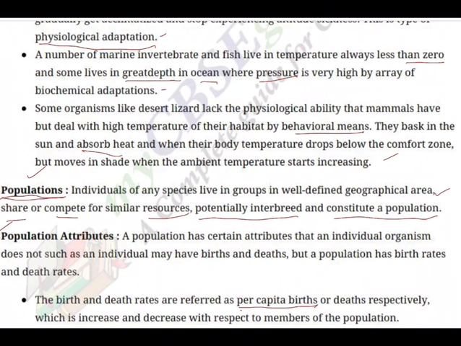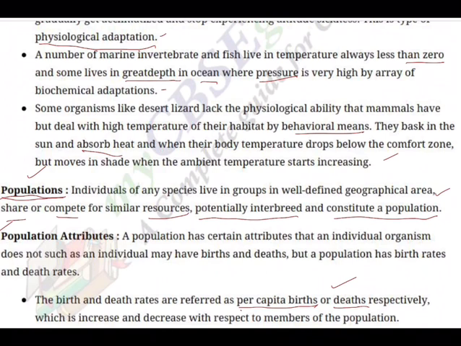For 1,000 people, how many? Like that. For 100 people, how many? So, whether it is birth or death, natality and mortality is based on the numbers. For how many people, how many have taken birth? For how many people, how many died?